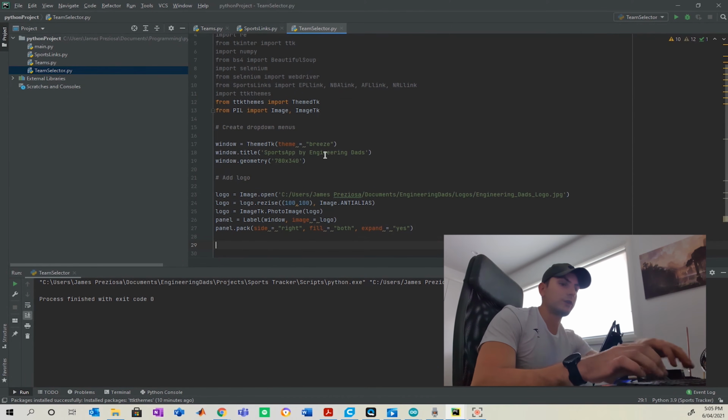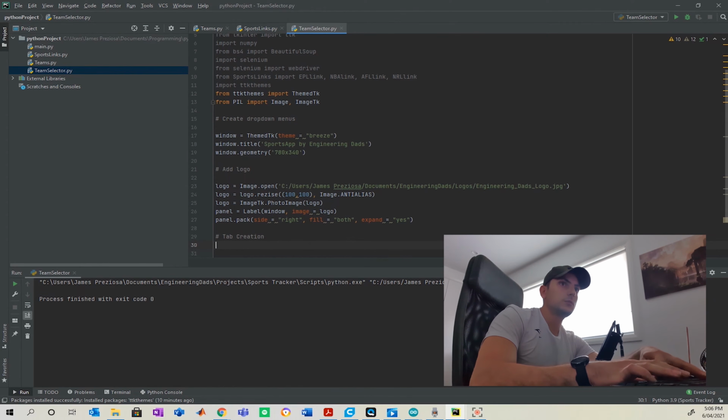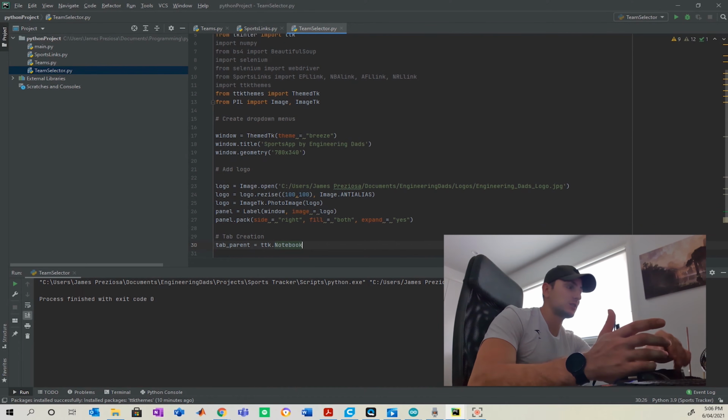After that, we're going to want to create our tabs. Now with this, whenever you're creating tabs, you want to create a variable called tab parent, which is essentially telling the app, hey, I'm going to have different sections of my app here.